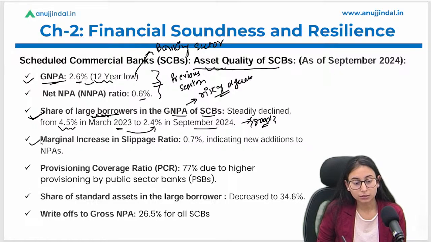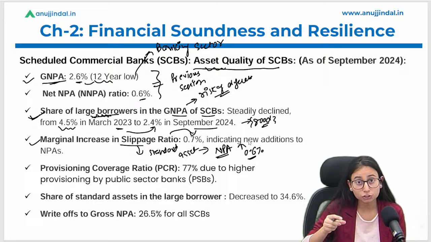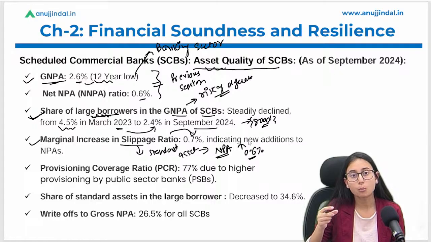The fourth point says the marginal increase in slippage ratio. Now, what is slippage ratio? It is when a standard asset or loan of the bank is converted into a non-performing asset. So what is the slippage ratio here? It is 0.7%. It has increased from 0.6%. So there is a marginal increase in the slippage ratio, which is quite risky for the SCBs.